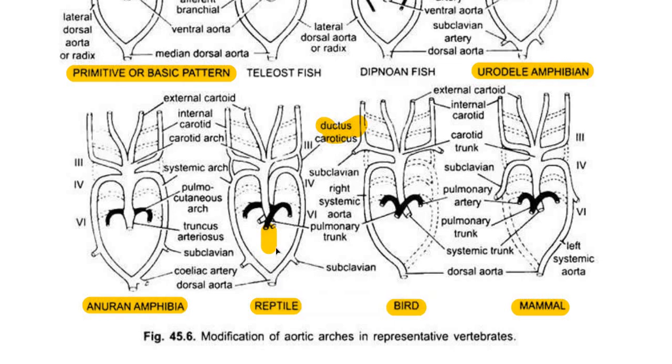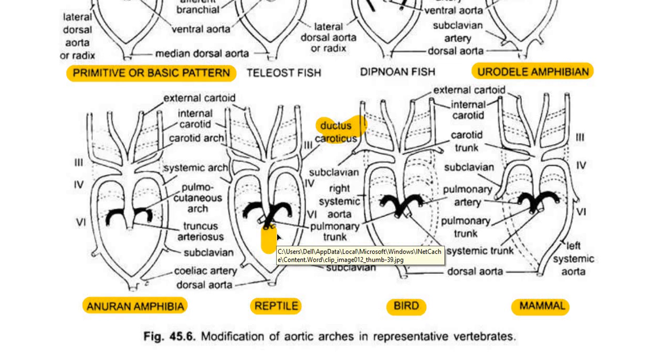Because this right systemic arch is arising from the left ventricle, that is the left side of the heart, it is in contact with the carotid artery or carotid arch. As the carotid arch carries blood to the brain, the brain always receives the pure blood, that is oxygenated.